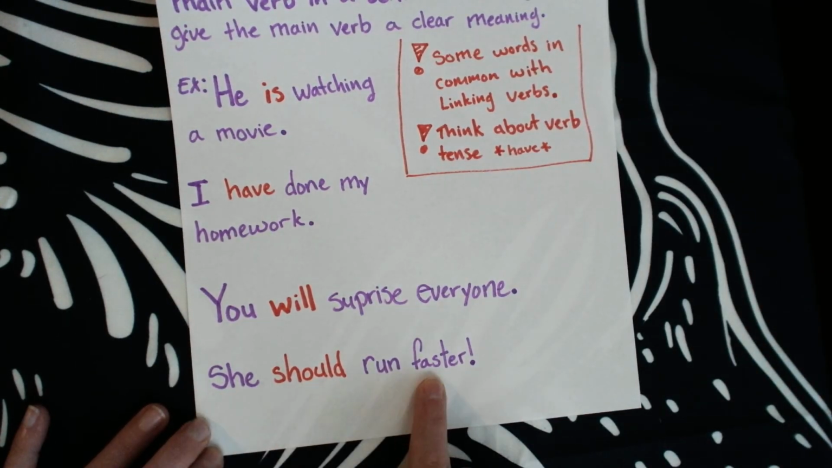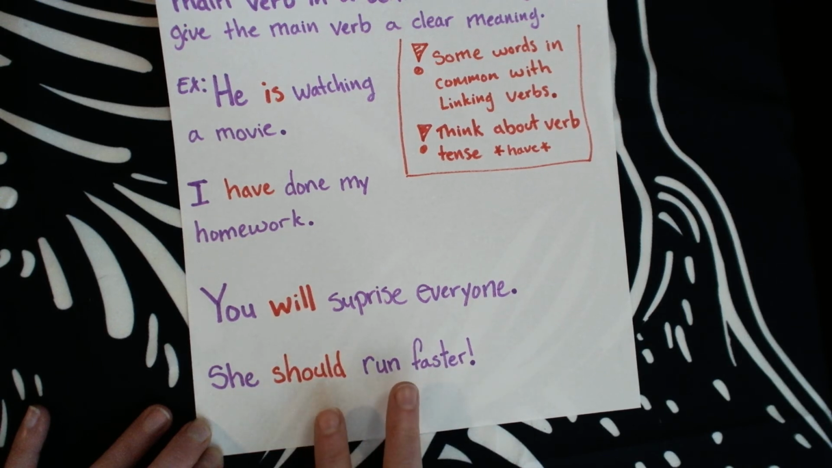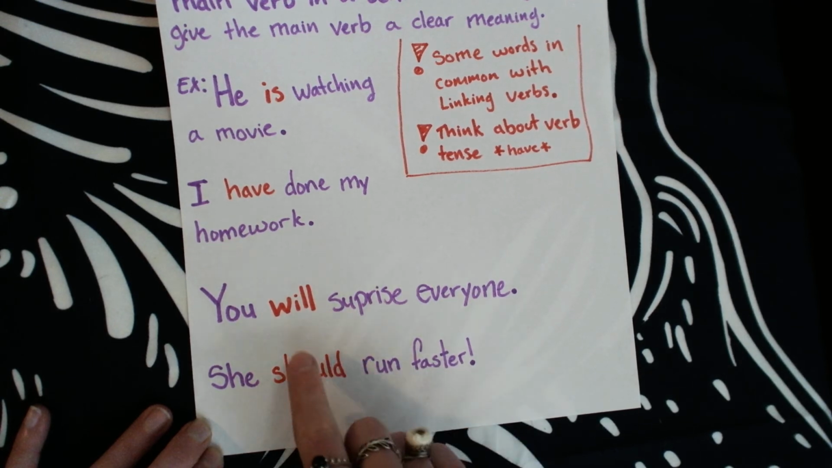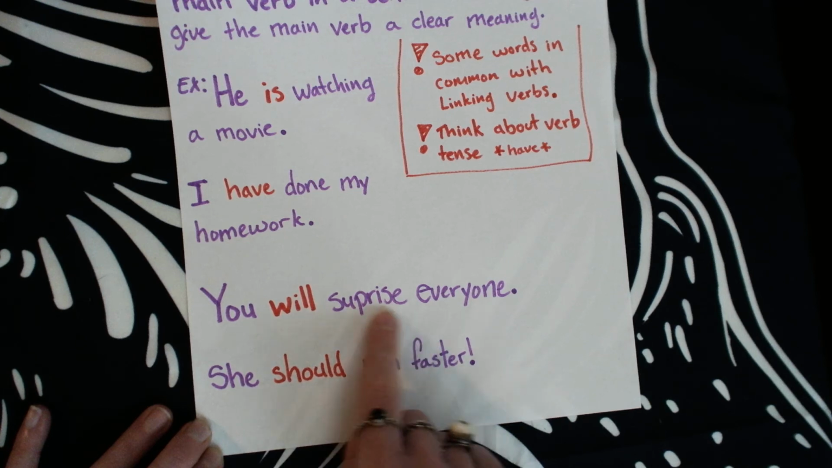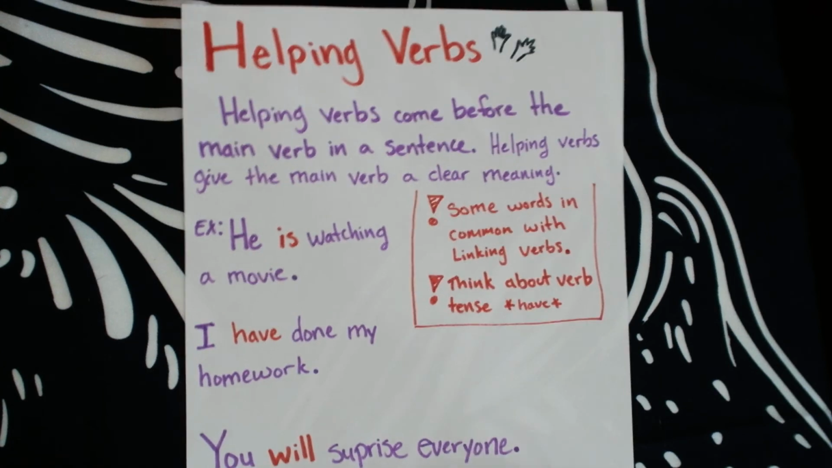She should run faster. I was watching a movie and I said to myself, she should run faster. Oh my goodness. Now, we have the verb run. She run faster. That would not make sense. We need to put in a helping verb. She should run faster. Because there's two verbs in the sentence, and should is helping run make more sense, we can tell that should is the helping verb in this sentence.